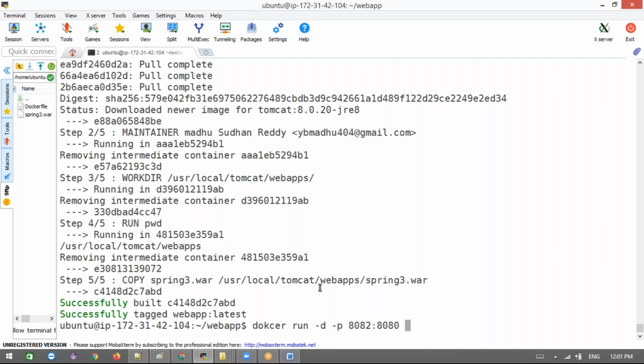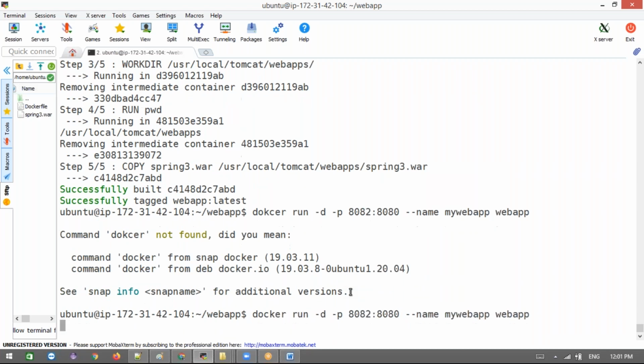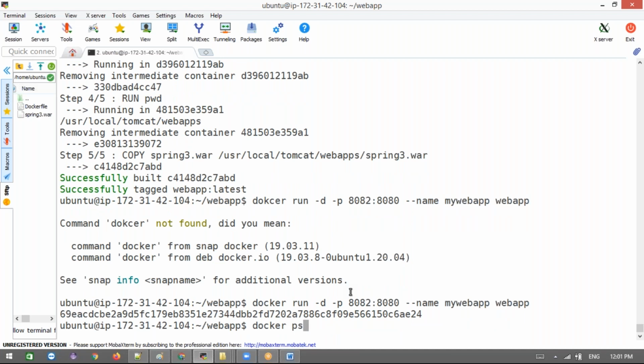Then we can give the container name. The container name can be anything, like my web application. Next comes your image name. Is that enough as of now? Right. This was a typo issue of mine. Let me see here, docker ps.